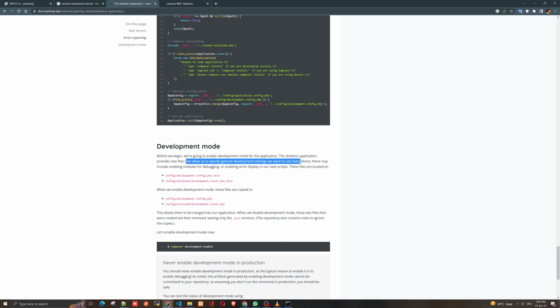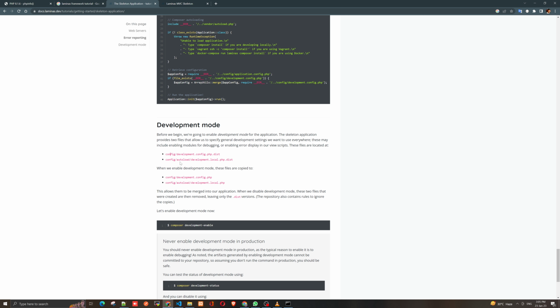This may include enabling modules for debugging or enabling error display in our view scripts. These files are located at config/development.config.php.dist and config/autoload/development.local.php.dist. When we enable development mode, these files are copied to